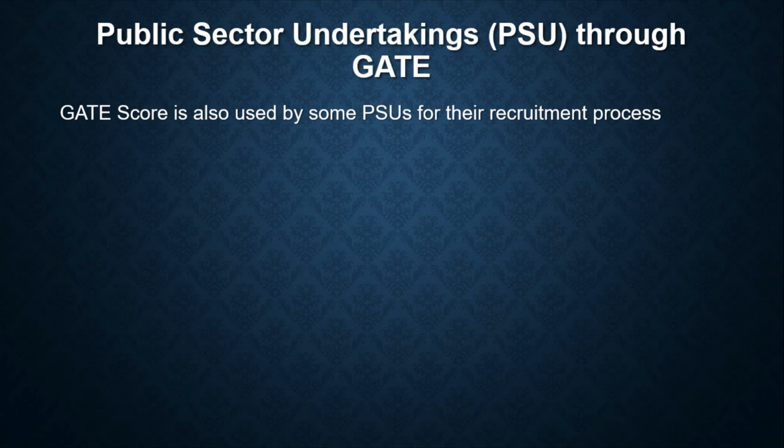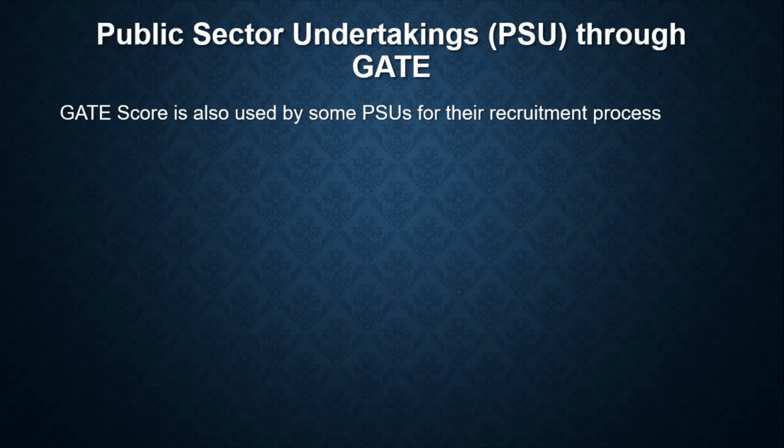In the meantime, the PSUs call for applications through their own separate portals. When I'm applying to the PSUs, I have to give my GATE ID.